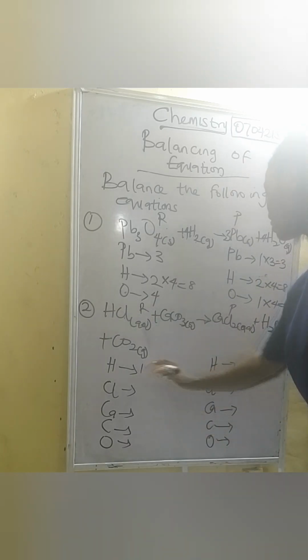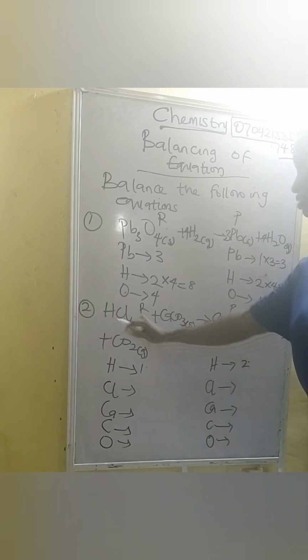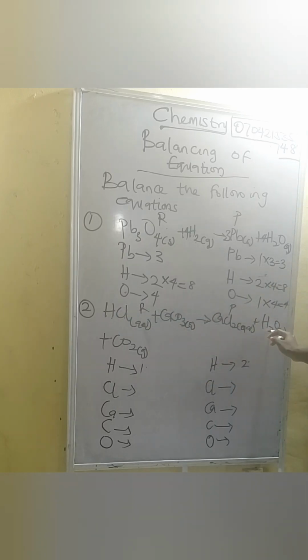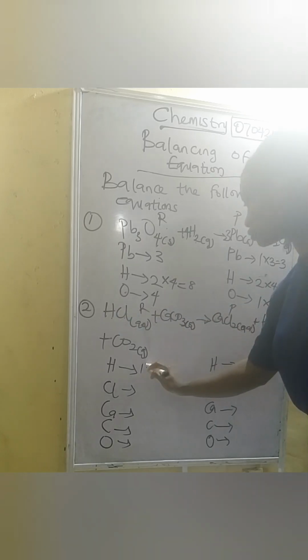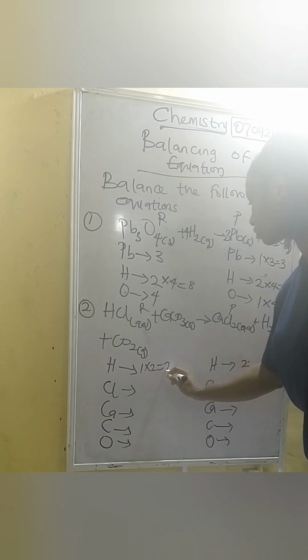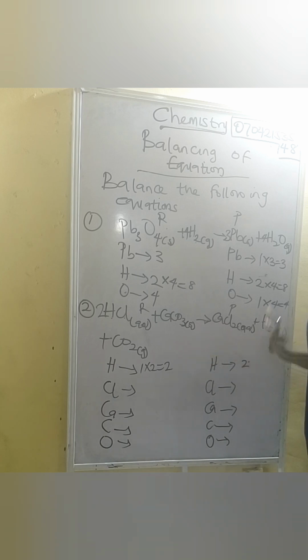So we have 1 hydrogen here, we have 2 hydrogen here. So this is 1 hydrogen, this is 2 hydrogen, so it is not balanced. So we multiply this by 2, so this becomes 2 hydrogen. Alright, as I've seen it now, it's going to affect the chlorine. Okay, so this hydrogen is balanced for now.